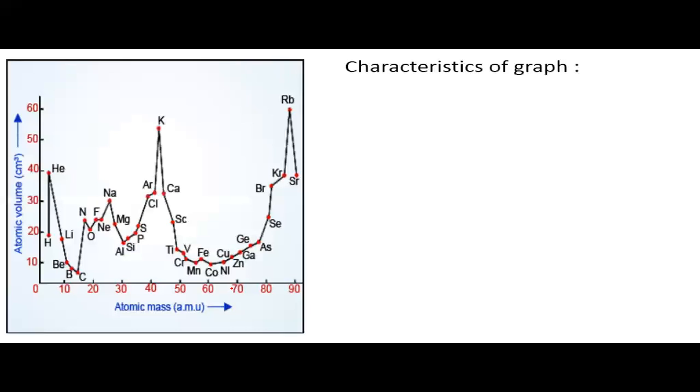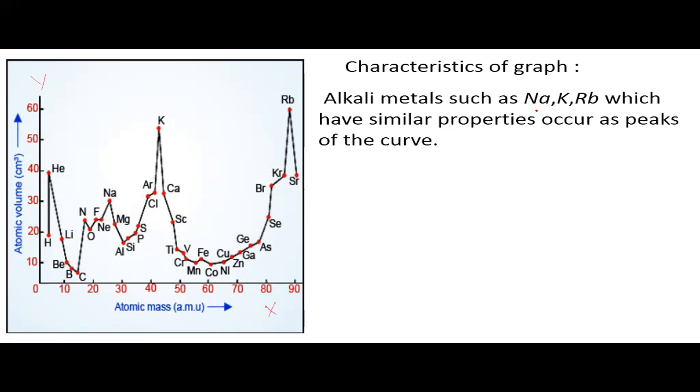Here we will discuss the characteristics of the graph. So there is a graph on which atomic volume is on the y-axis and atomic mass is on the x-axis. The characteristic of the graph is that alkali metals such as sodium, potassium, rubidium, which have similar properties, occur at the peaks of the curve.